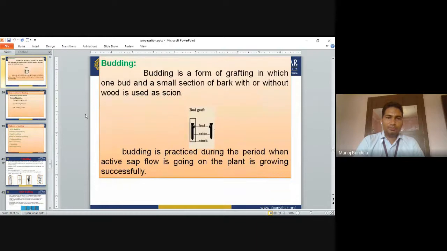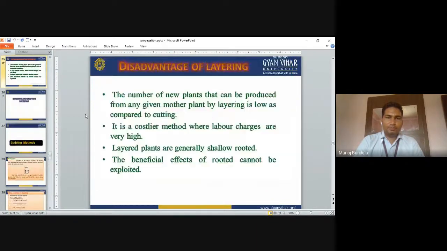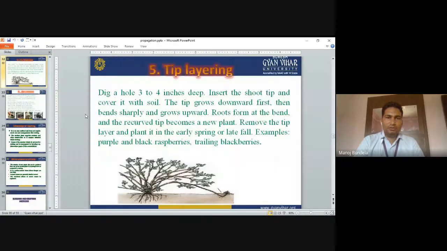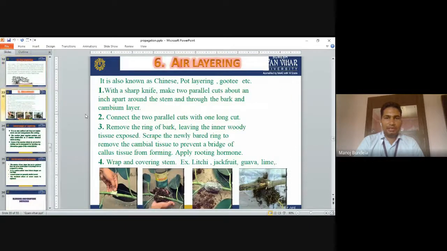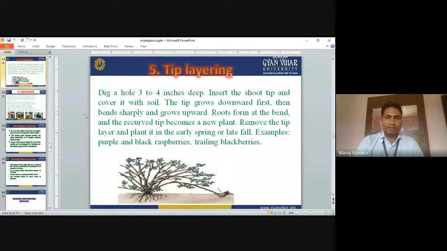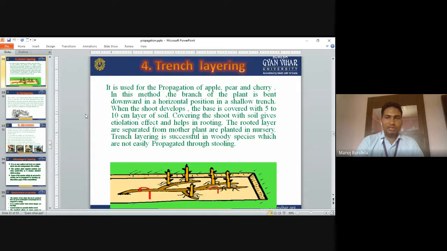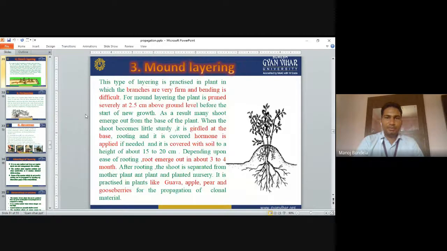Next, we can see layering. Air layering is mainly used in lychee, jackfruit, guava, and lime. Tip layering is mainly used in blackberries and raspberry. Trench layering is mainly used in softwood plants like apple, pear, and cherry.